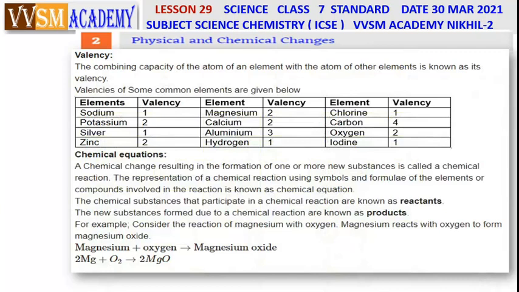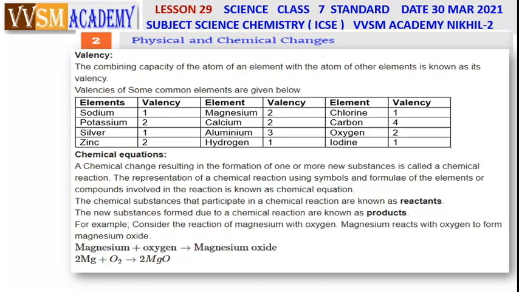Well, valency. What is valency? Valency is the combining capacity of an atom of an element with the atom of the other elements. Suppose sodium is 1. Atomic structure of this will be explained in detail, don't worry about it. Sodium, the outermost shell contains only one electron. Valency tells about the number of outermost electrons in the atomic structure. We will follow it in detail in the coming atomic structure lesson. It is a separate lesson.